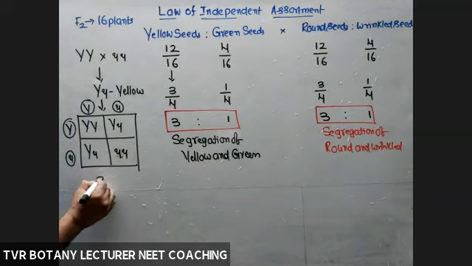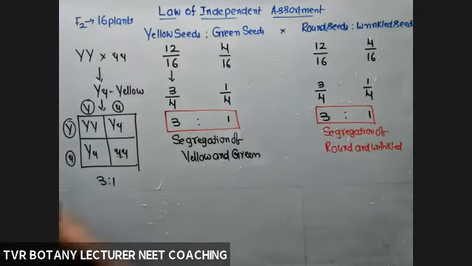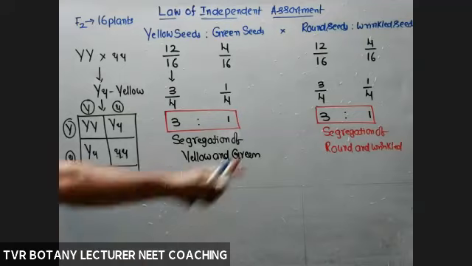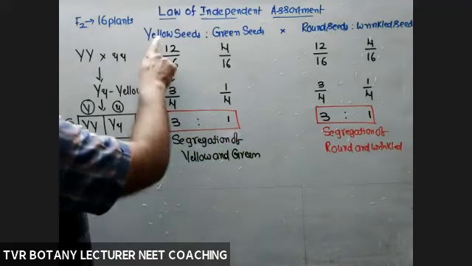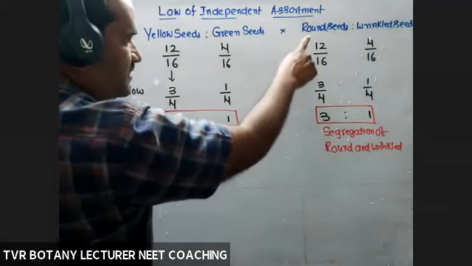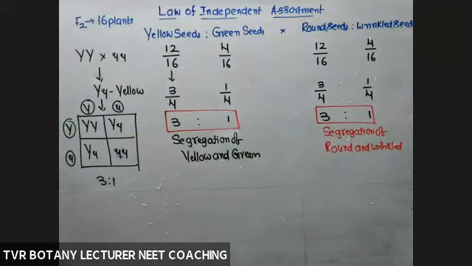Here, what about the phenotype ratio? 3:1. If you take round and wrinkled seeds also, you'll get the same ratio. So the segregation 3:1 of yellow green or of round wrinkled is similar to the monohybrid phenotypic